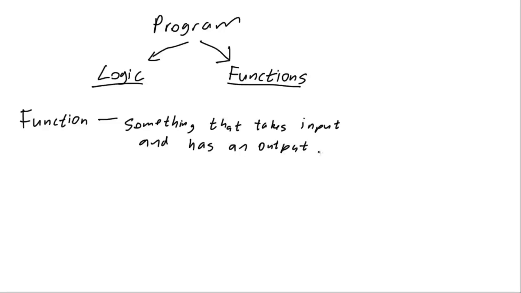They can potentially have more than one output, but this is a general definition of what a function is. It's very similar to the mathematical definition, but we'll see some key differences. Another way to think about this is that it actually does something.